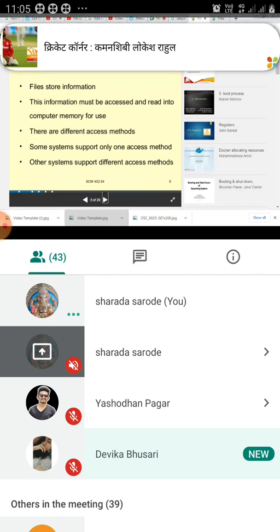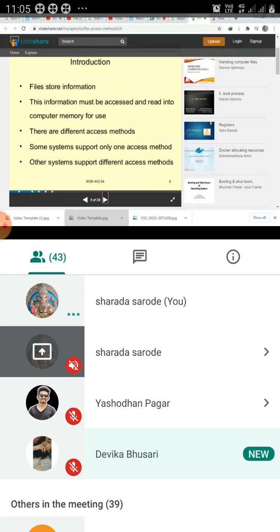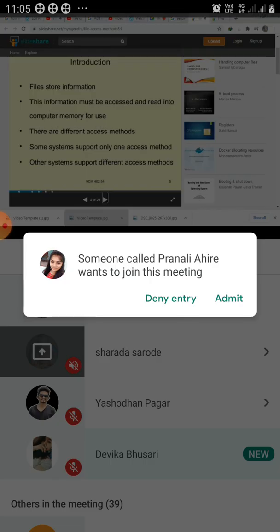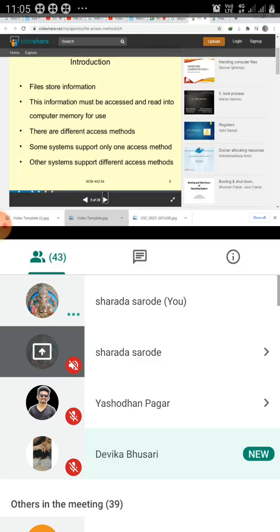In other types there might be a different arrangement made by the file system. So a file can be structured in different ways. There are three major file structures: an unstructured sequence of bytes, then a sequence of fixed length records, that is record sequence, and the tree structure of records.